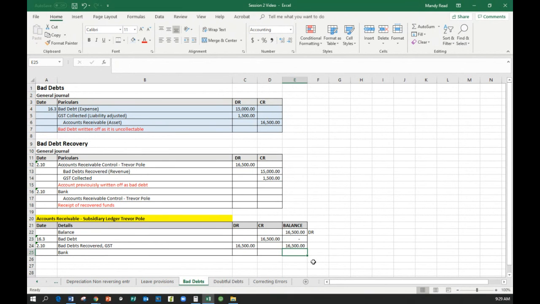Only once we've recorded that can we go and say, okay, he has now paid us $16,500 into the bank, and therefore we're going to reduce the accounts receivable by $16,500. If we now post that to his subsidiary ledger, we are now reducing the subsidiary ledger by $16,500 because he has paid us the money, and now his balance on his account is zero, not because he's a bad debt, but because he's actually paid for his transaction.